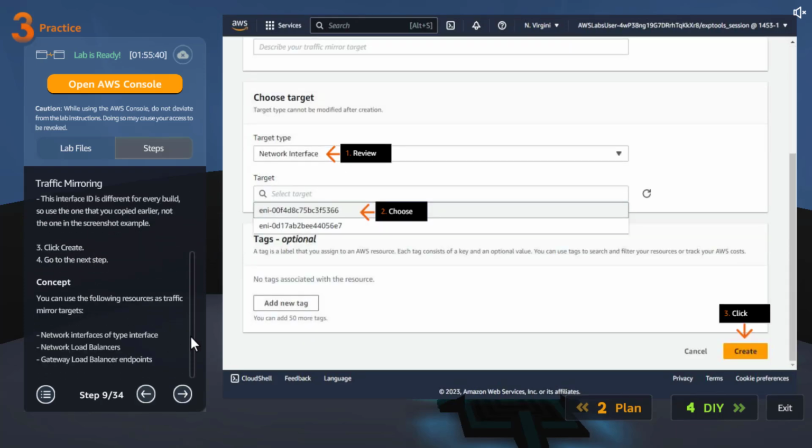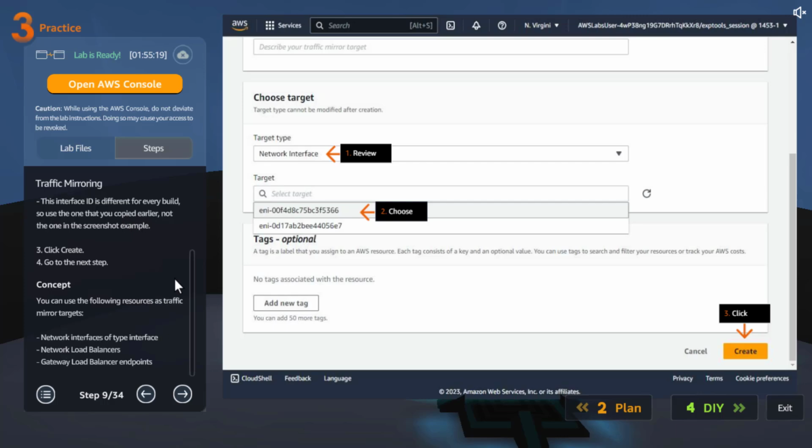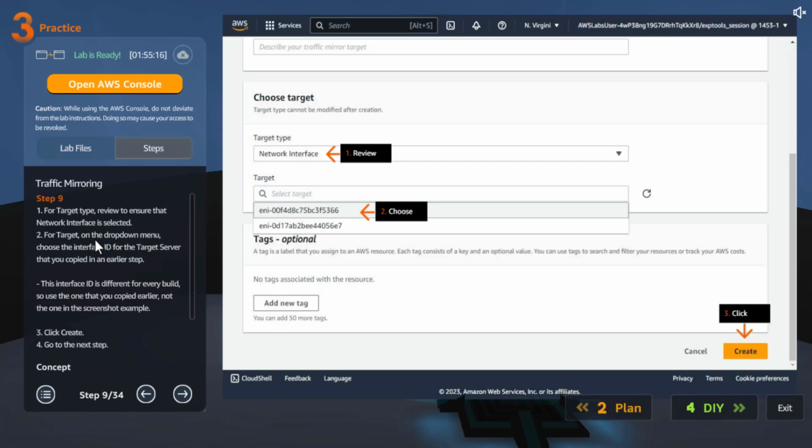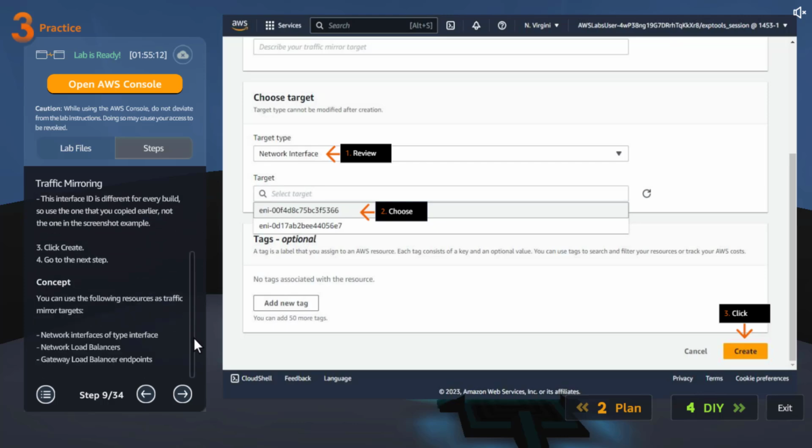And the ENI we are going to select is the source server's ENI that we went and checked from the EC2 machines. You can use the following resources as traffic mirror targets. Again, NLBs, GLBs, and network interfaces. So we are selecting network interface and the source one. I think that's what they will show us here, right? Choose interface ID for the target server. Okay, I thought it was source. Never mind. Create it.